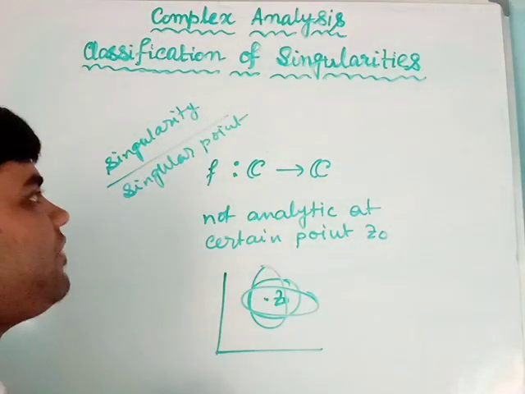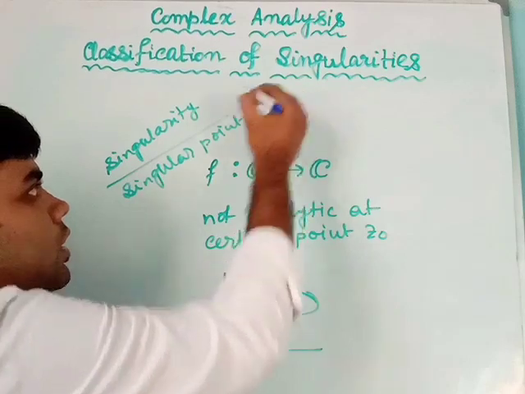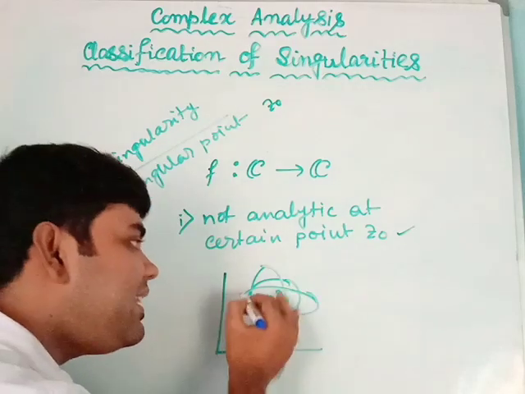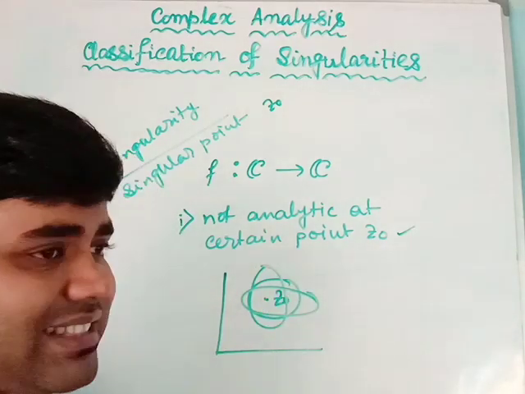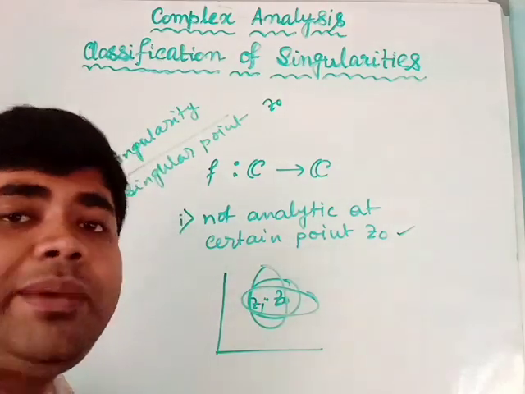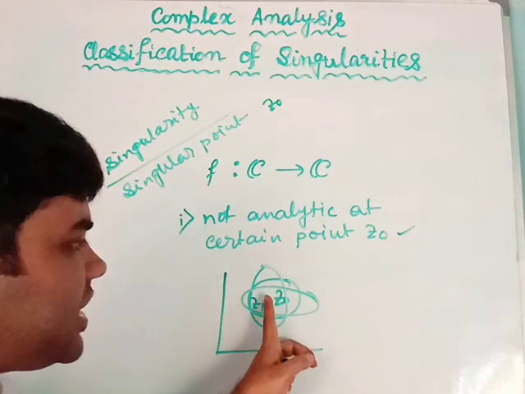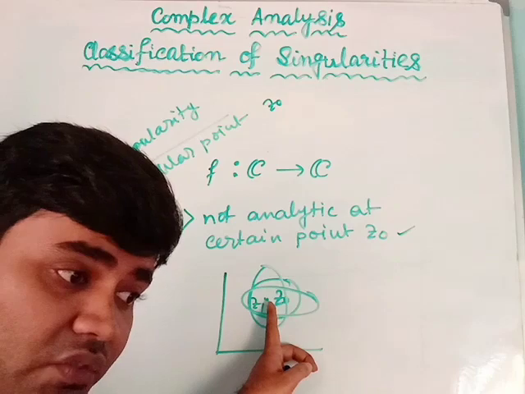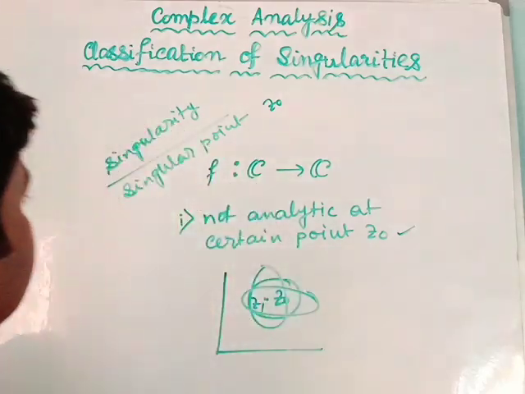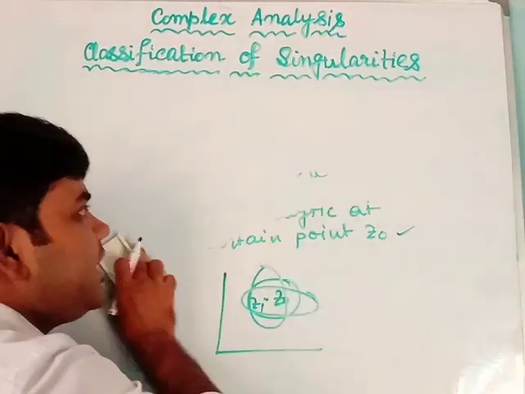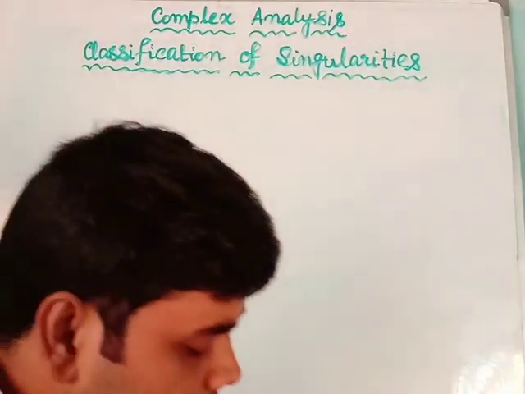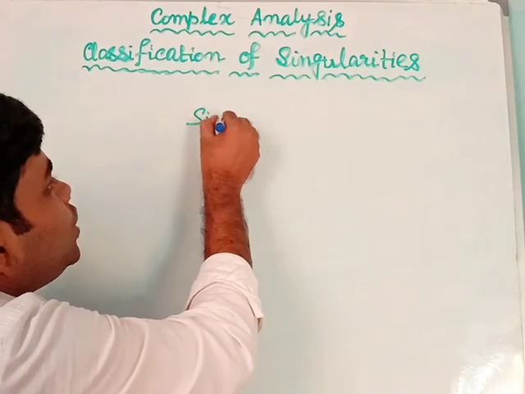So when we call a function singular at a certain point z0, the criteria is that the function will not be analytic at the point z0, and for every neighborhood surrounding z0 there will exist at least one point, suppose z1, where the function f(z) will be analytic. Obviously the function is not analytic at z0, but each neighborhood of z0 contains at least one point where the function is analytic. Now here comes the different definition of singularity. So now we classify the different types of singularity. Actually, singularity has two kinds.